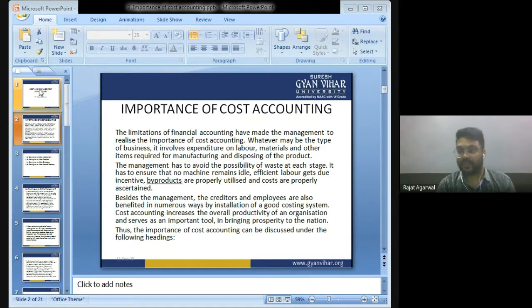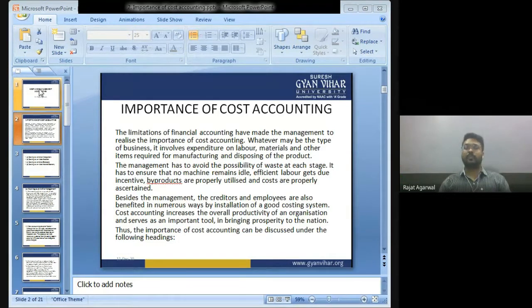Besides the management, creditors and employees are also benefited in numerous ways by installation of a good costing system. Cost accounting increases the overall productivity of an organization. Thus, the importance of cost accounting can be discussed under the following heads. So, children, through installing a proper cost accounting system, not only management but our employees will also get the benefit.